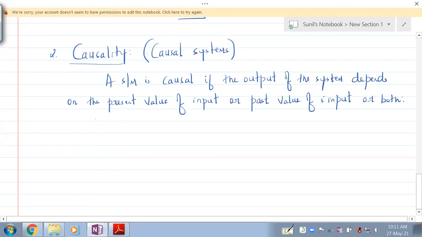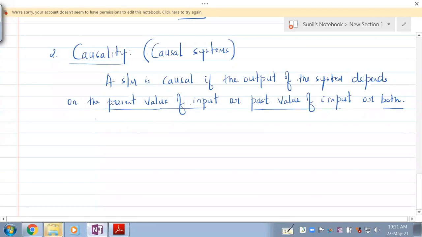So you should understand that if the system output depends on the present value or past value of the input or both, then the system is called a causal system.